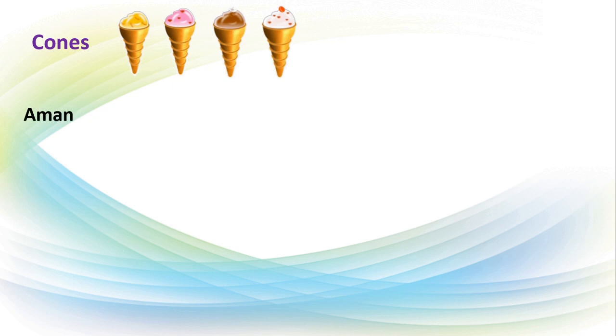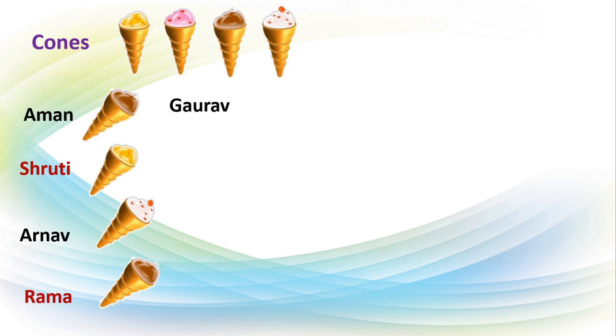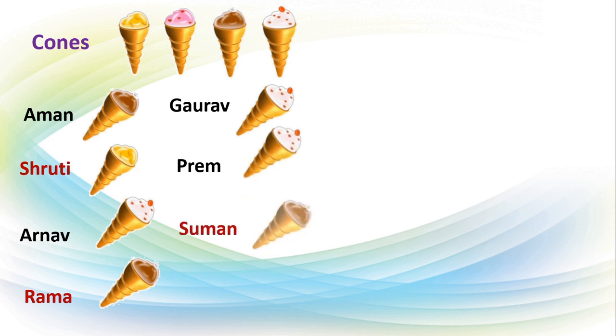We will see. Here Aman selected chocolate cone, Shruti mango, then Arnav vanilla, Rama chocolate cone, Gaurav selected vanilla, Prem also vanilla, and Suman selected chocolate cone and Gopal selected strawberry cone.